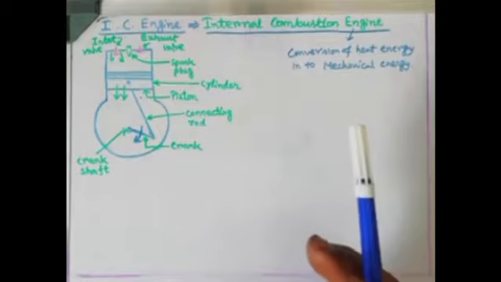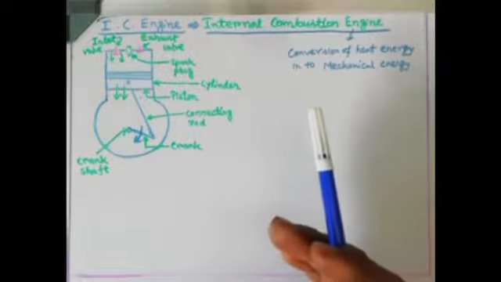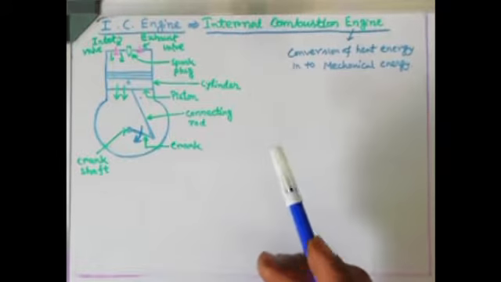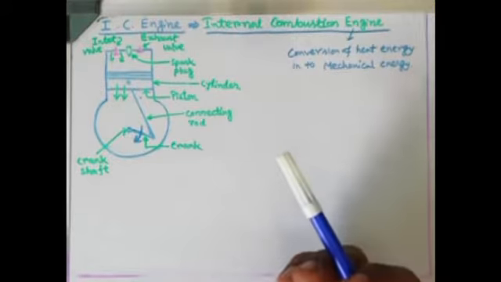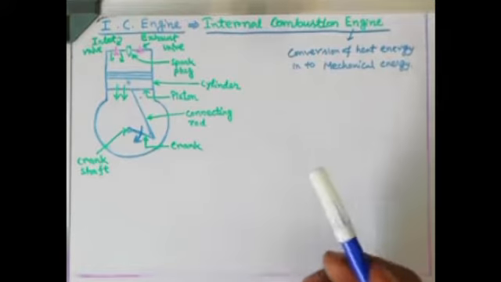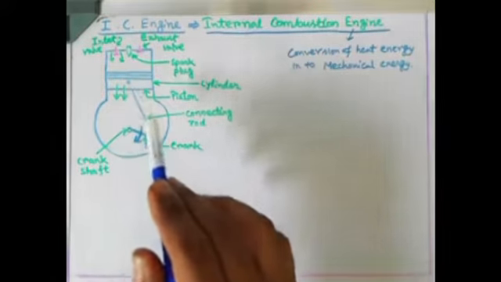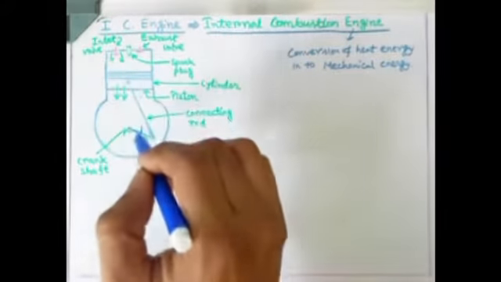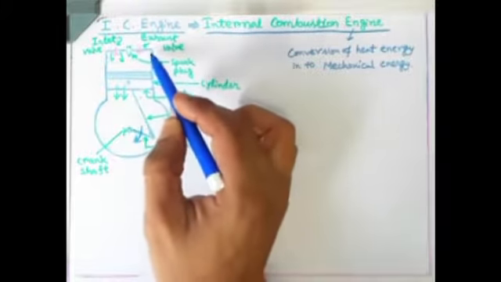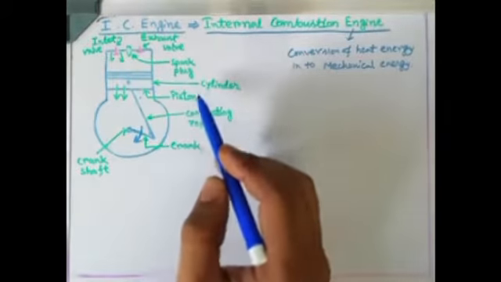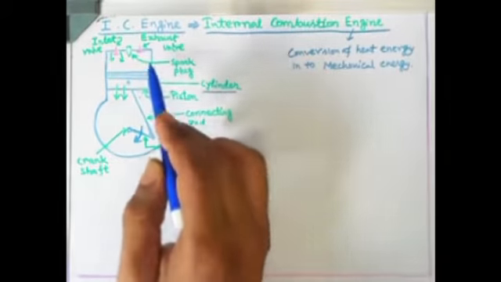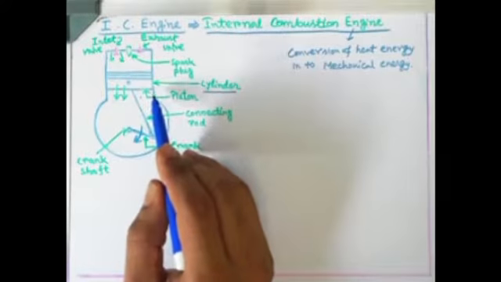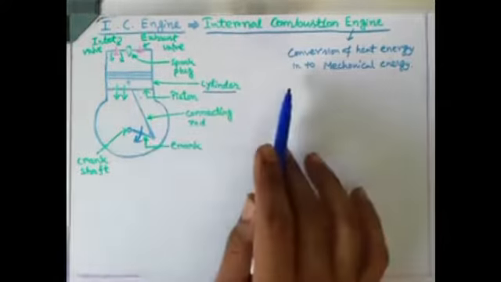I think you have already seen those videos I have sent you. If you have seen them, you have a little bit of introductory idea how it actually works. In this pictorial view you can see the different components, like this vertically placed cylinder. I have labeled it. Cylinder means this vertically placed cylinder. Mind it, the cylinder need not always be placed vertically. It can be placed horizontally also.